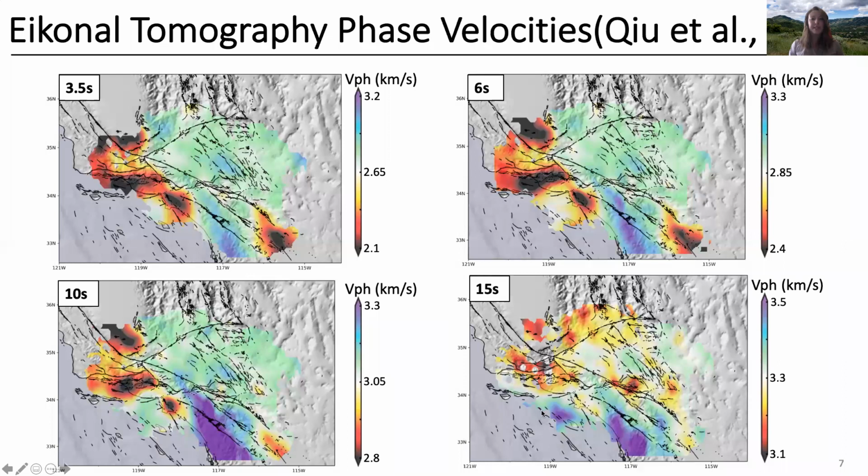Here we show phase velocities published in Chiu et al. 2019 at 3.5 seconds, 6 seconds, 10 seconds, and 15-second periods. We see low phase velocities in the Central Valley, Ventura, and LA basins, as well as in the Salton Trough. We see higher phase velocities in the Sierra Nevada and Peninsula ranges. Note that limited resolution at longer periods is determined here via station configuration criteria due to fewer stable measurements from ambient noise cross correlations. See Chiu et al. 2019 for details and final model.